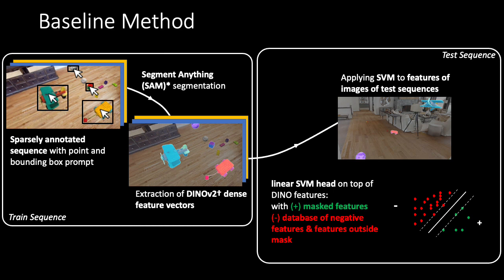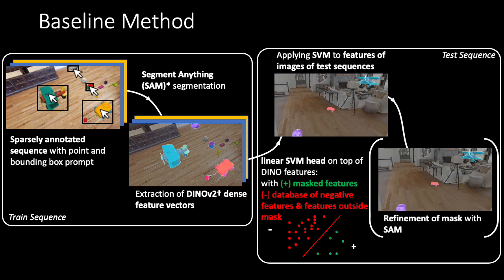With this dataset of positive and negative samples, we train a linear support vector machine to distinguish between the two classes. One SVM is trained for each object visible in the train sequence. So the decision boundary of the SVM becomes a classifier to determine the instance membership. On each image of the test sequence, we extract the DINOv2 feature vectors, upsample them to the image size, and classify whether they are part of the object or not. Finally, and optionally, we refine the resulting mask, again using the Segment Anything model.